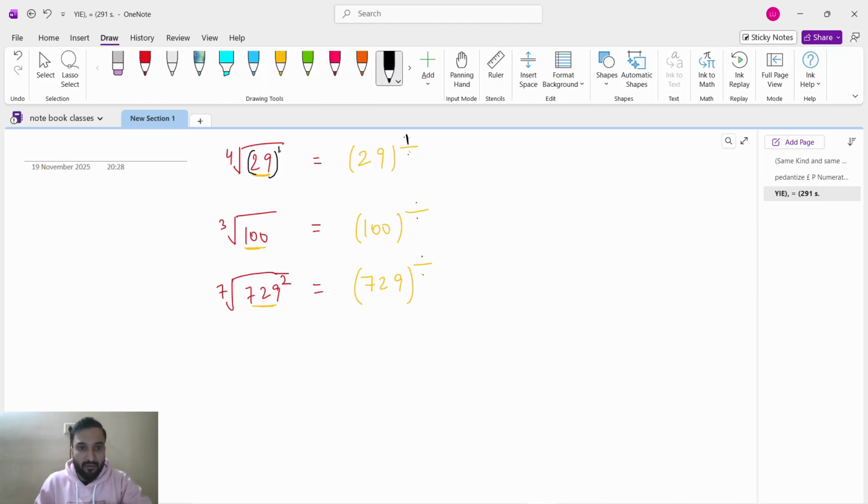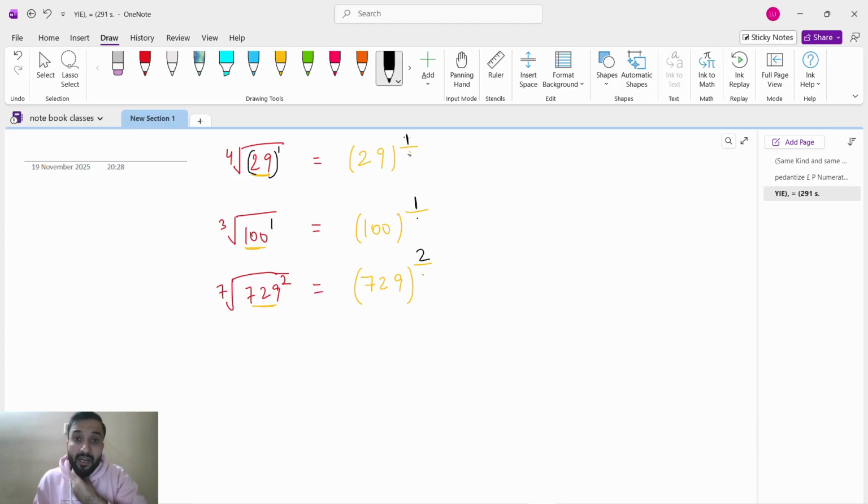For 29, power is 1. What is the power of this 100? Power of this 100 is 1. What is the power of 729? The power of 729 is 2. We will write the power of that number in the numerator.